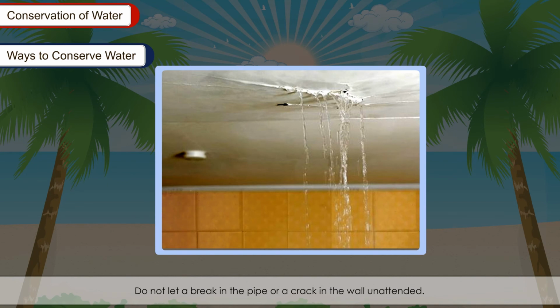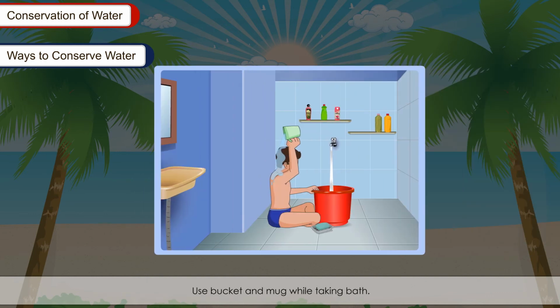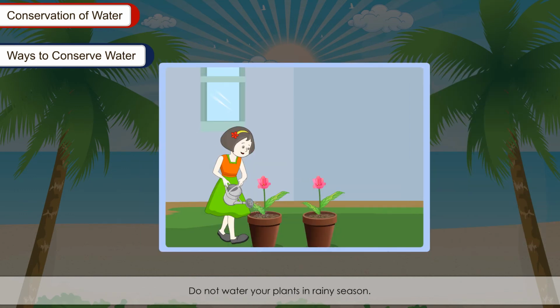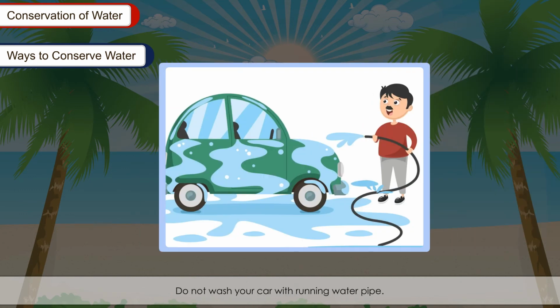Do not leave a break in the pipe or a crack in the wall unattended. Fix them as soon as possible to avoid water leakage and wastage. Use bucket and mug while taking bath. Do not water your plants in rainy season. Do not wash your car with running water pipe.